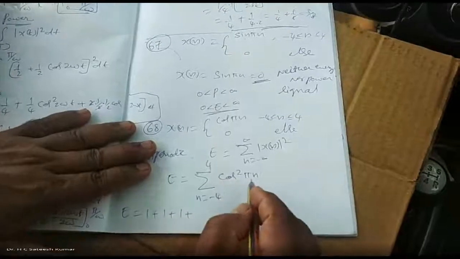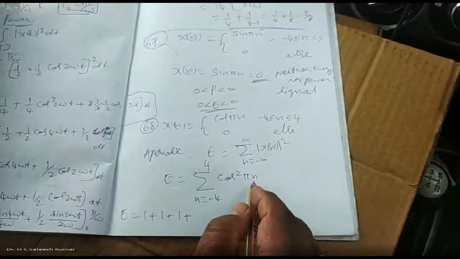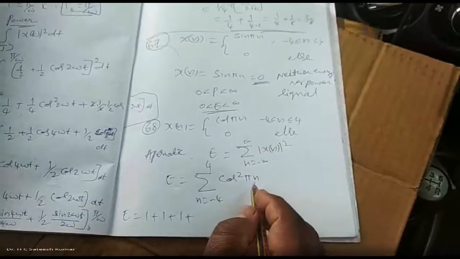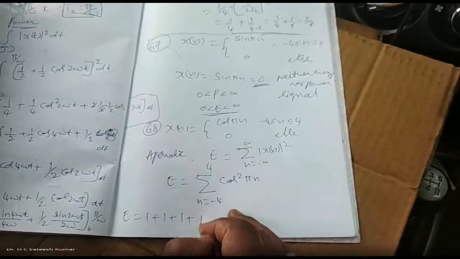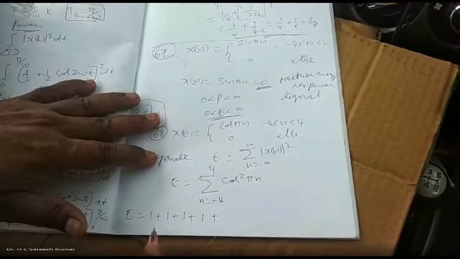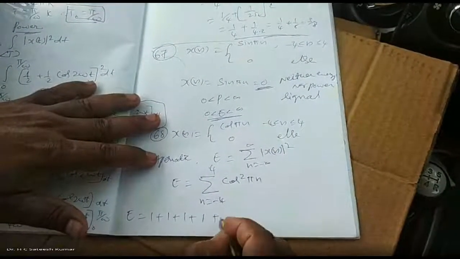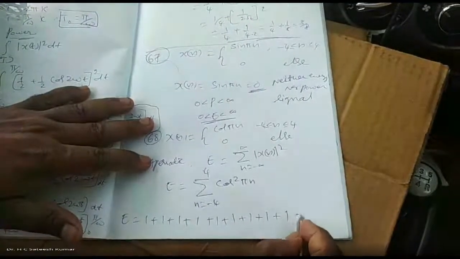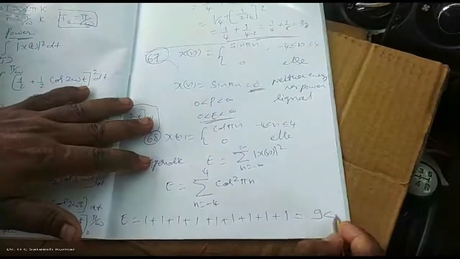Cos of minus 2 pi. Cos of minus 2 pi means what? Cos of minus theta is cos theta. Cos 2 pi is cos 0. Cos 0 is 1. 1 square is 1. Like that, minus 4 to plus 4 will have 9 ones. 1, 2, 3, 4, 5, 6, 7, 8, 9. So answer is 9. It's less than infinity.